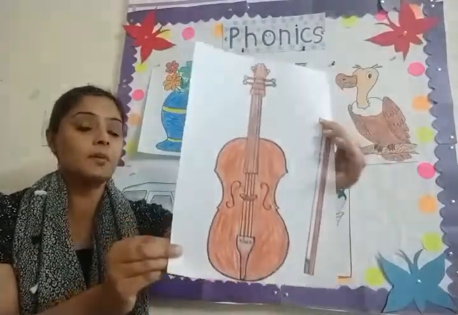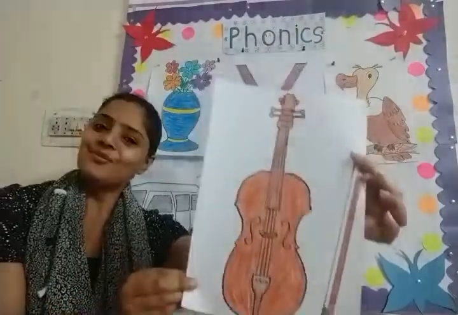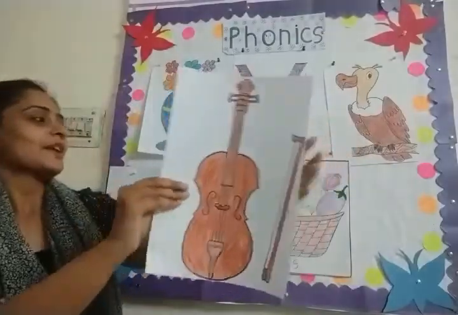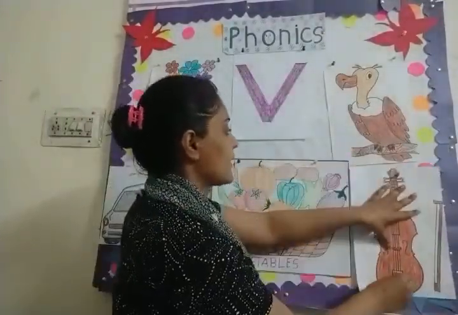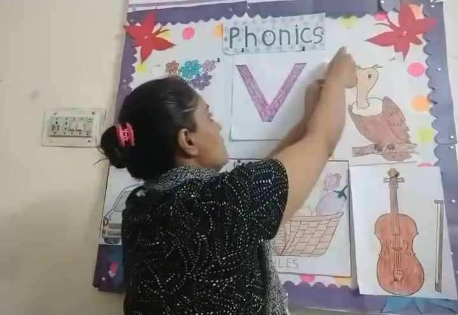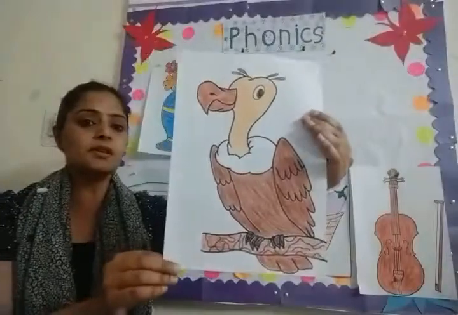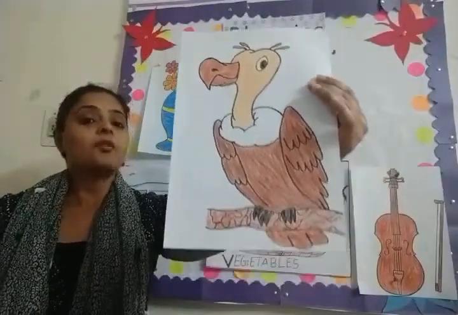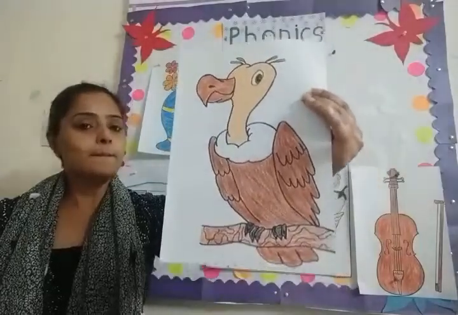Yes? जब हम वायलिन को प्ले करते हैं तो इसमें से म्यूजिक निकलता है, एक ट्यून निकलती है. ओके. And now this is, which bird is this, children? Vulture. Vulture. Vulture is a bird.